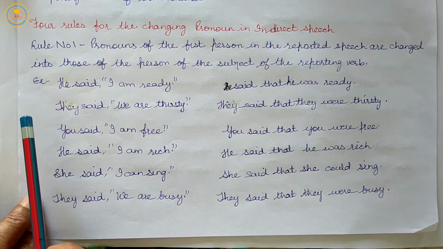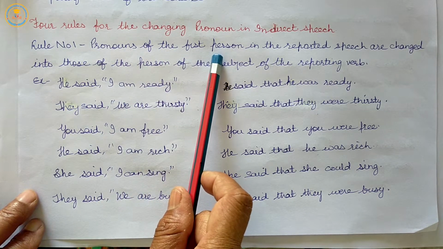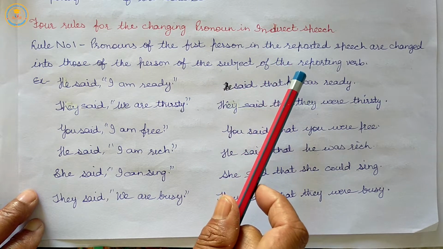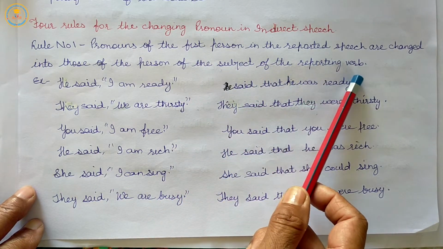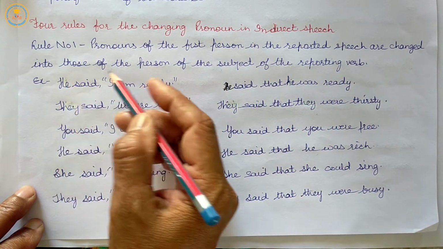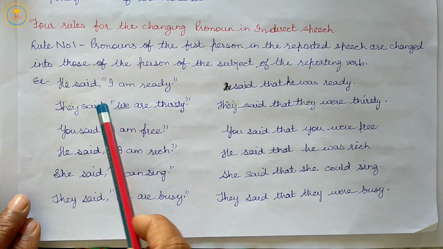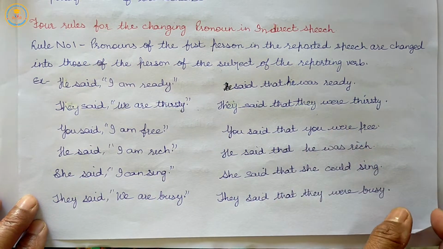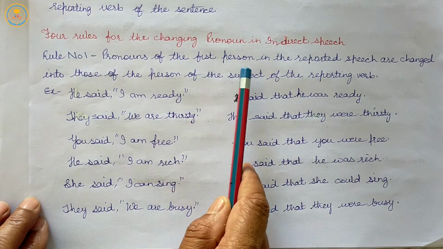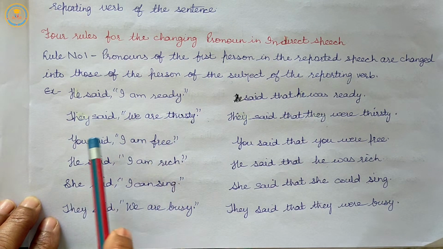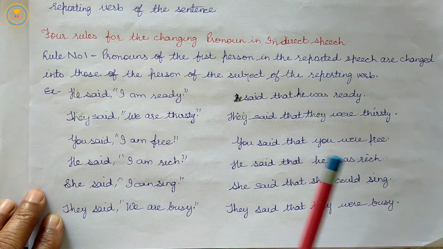So, our first rule for changing pronouns in indirect speech is that the pronouns of the first person in the reported speech are changed into those of the person of the subject of the reporting verb. The same applies for I and we.